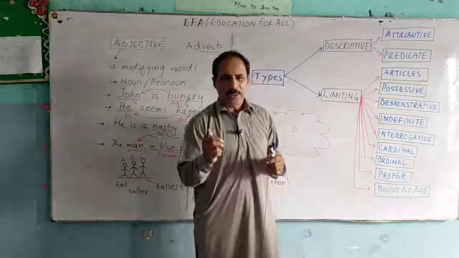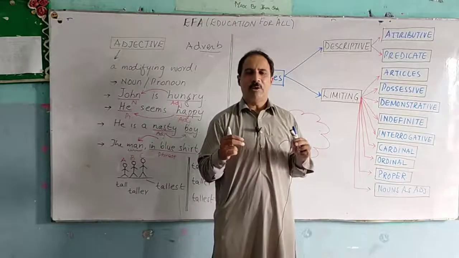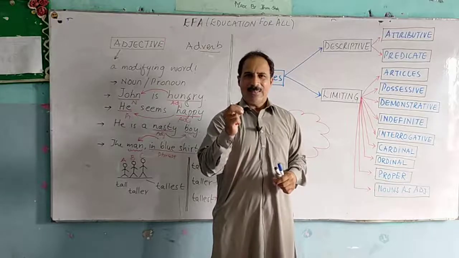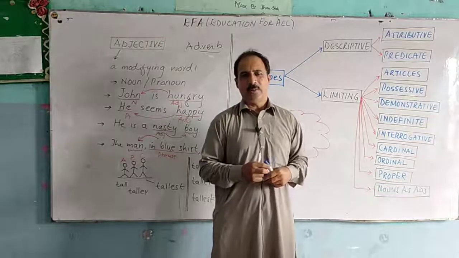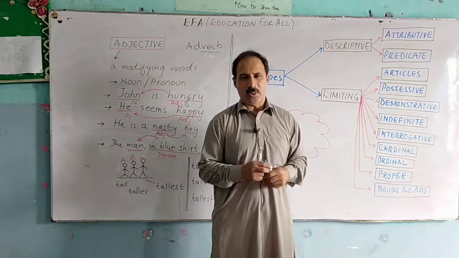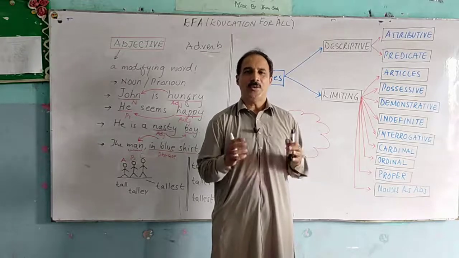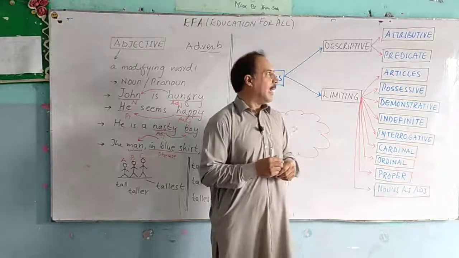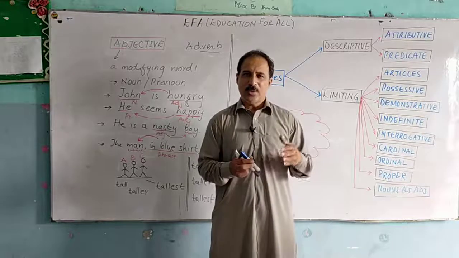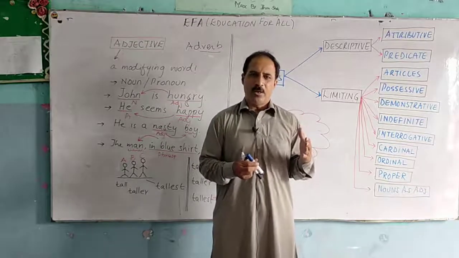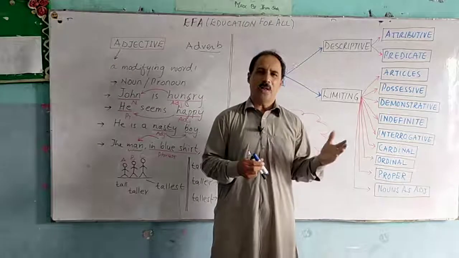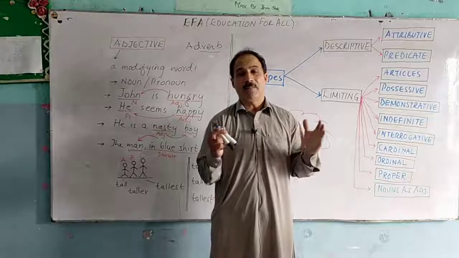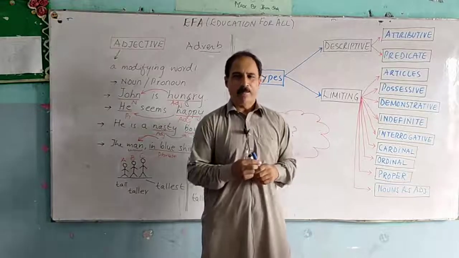If the adjective which modifies a noun occurs before the noun it modifies, it is an attributive adjective because we have used it attributively with regard to its position in the sentence. And if the adjective modifies the noun and is used after the noun it modifies, then we call it predicate because it becomes part of the predicate.